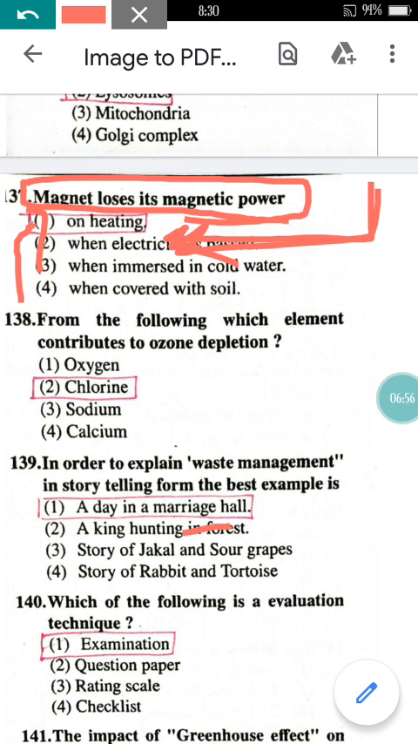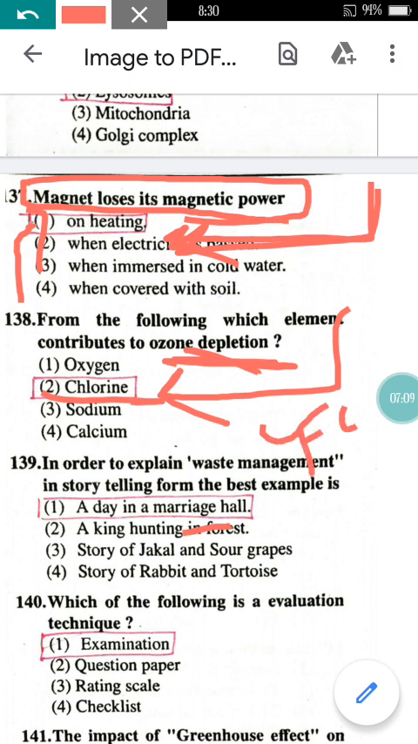Now come to question number 138. From the following, which element contributes to ozone depletion? You might be knowing about it. The reason for ozone depletion is only chlorofluorocarbons, right? In chlorofluorocarbons, the C stands for chlorine. So the right option here will be chlorine.